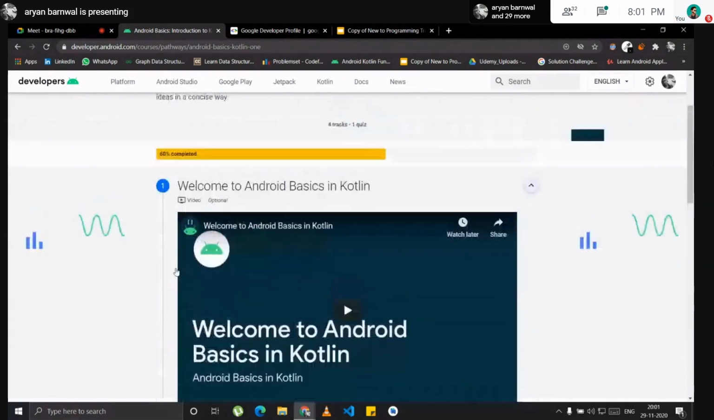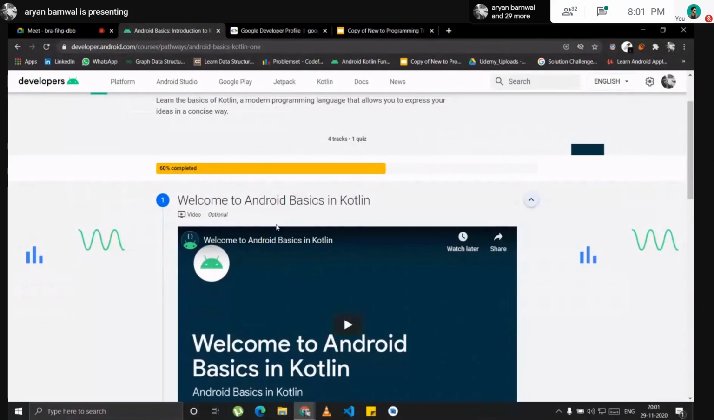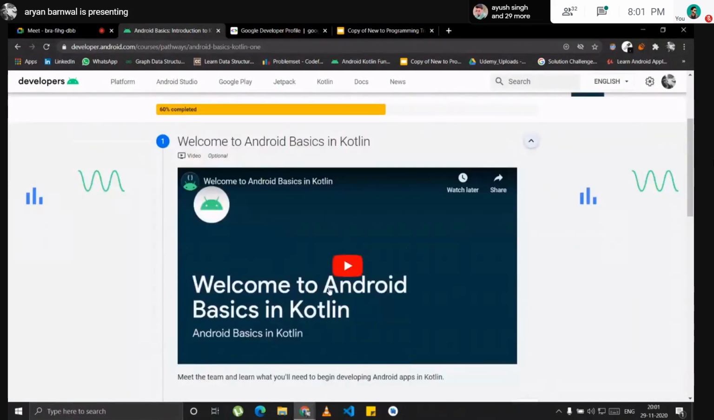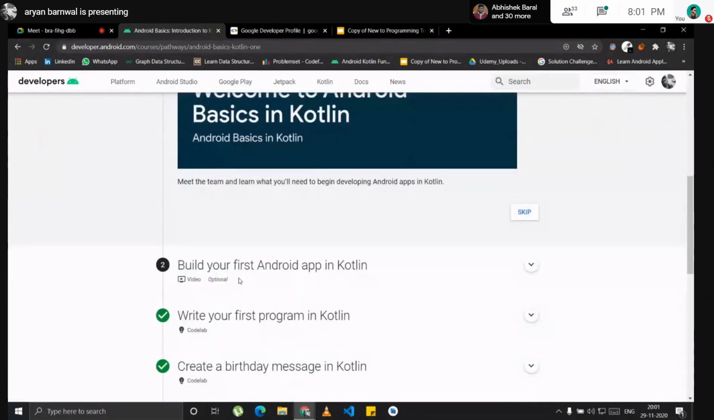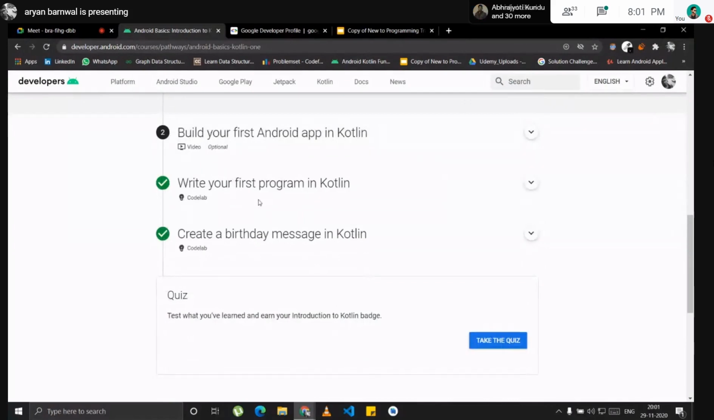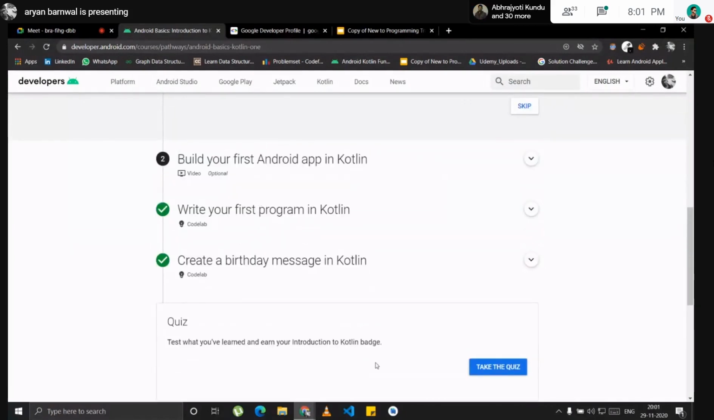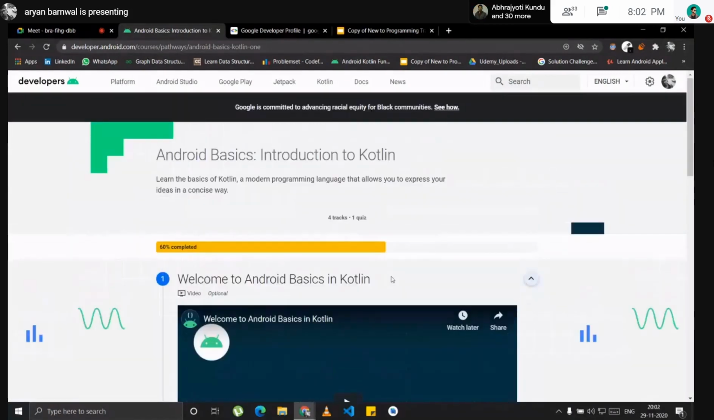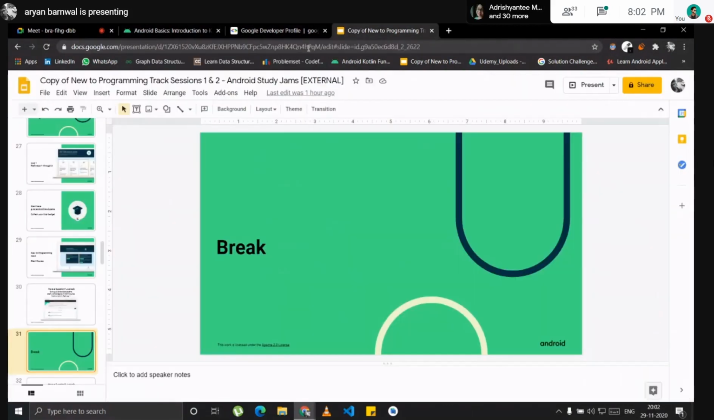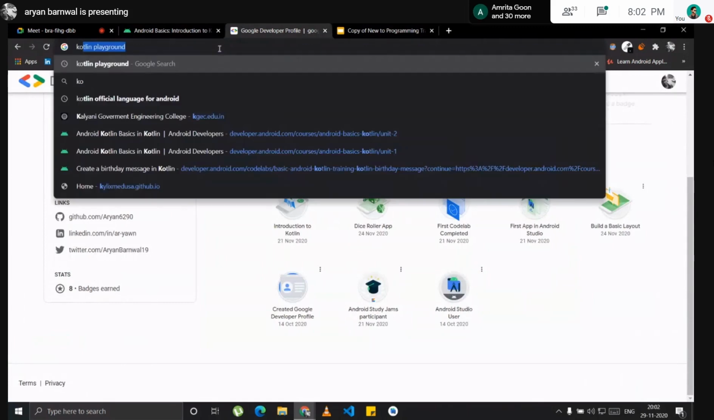Okay, so you can see here that in this path you have some videos like welcome to Android Basics in Kotlin. In every path there is first a video where they will show you what the whole code lab is all about. The videos are optional. If you can just follow the code lab, there is no problem. You have to first do the code labs and take the quiz to earn a badge. So I will first show you how to use Kotlin.